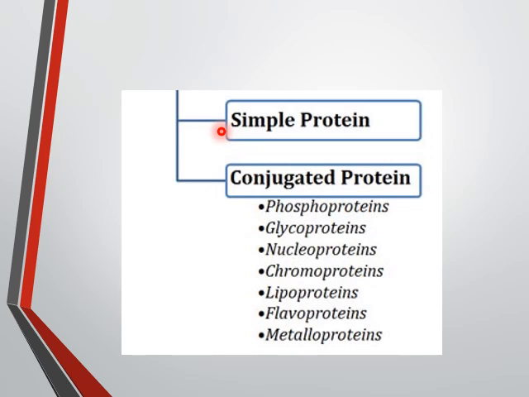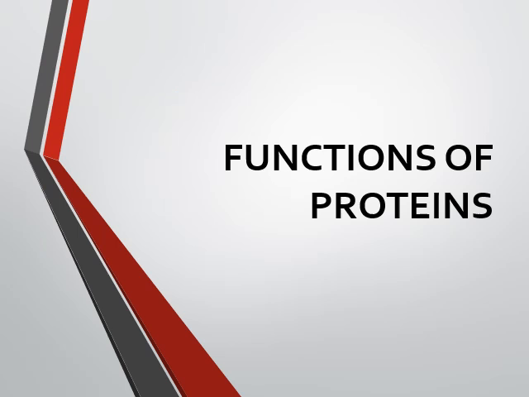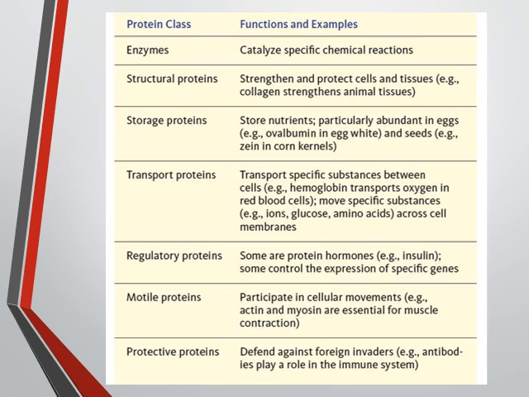proteins. So here you can have various names of the conjugated proteins: phosphoprotein, in which a phosphate group is attached; glycoprotein, in which carbohydrates are there; nucleoprotein, in which some nucleic acids are there; chromoprotein, lipoprotein, flavoprotein and metalloproteins, in which along with the amino acid groups we have non-protein moieties, called cofactors. So next we have a very important topic, the functions of the proteins.